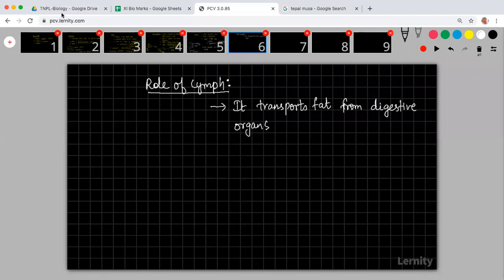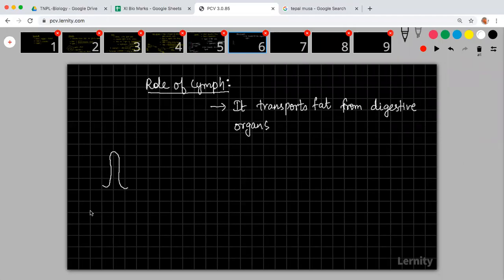You all know that after your digestion is over, there are villi which will be collecting the digested material. Villi will be absorbing.